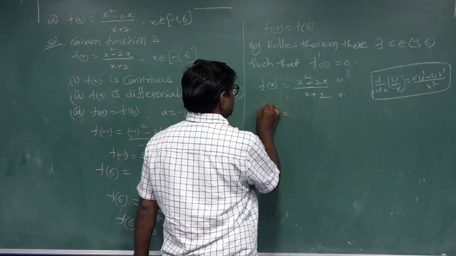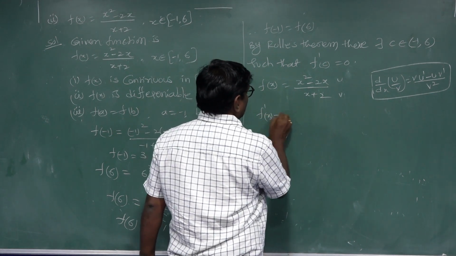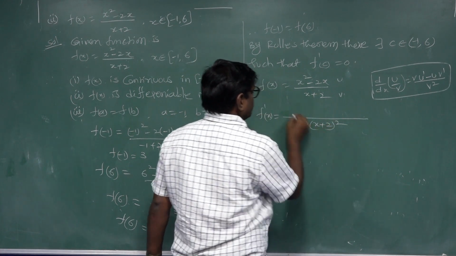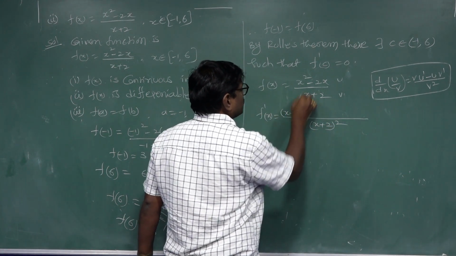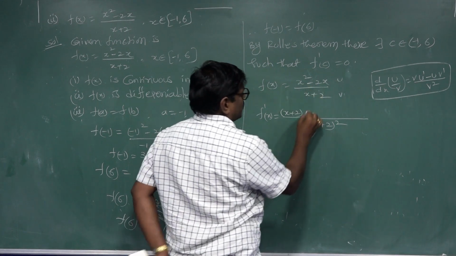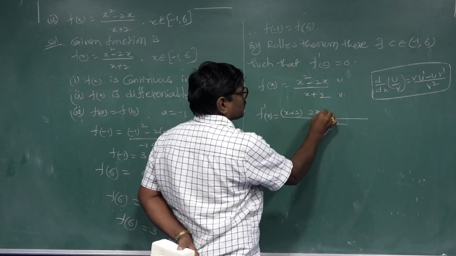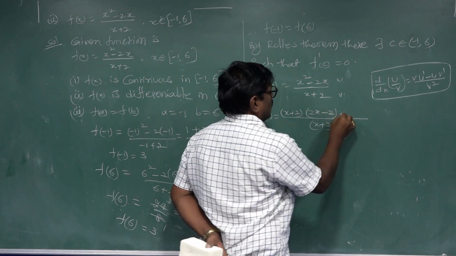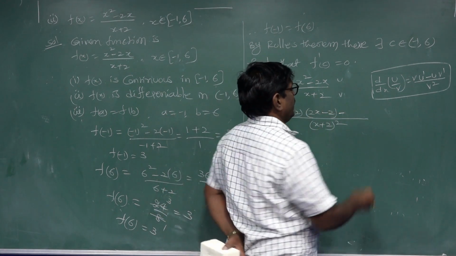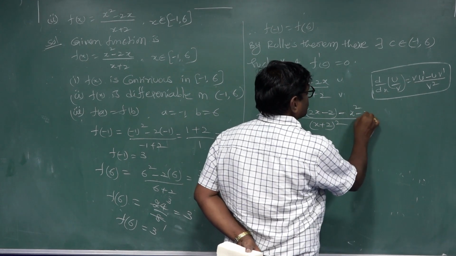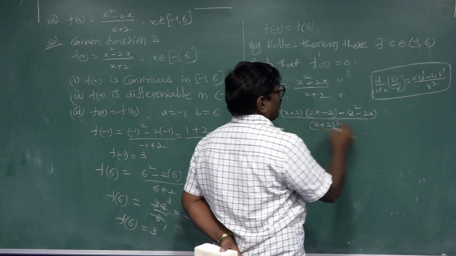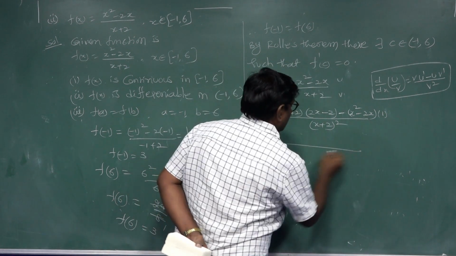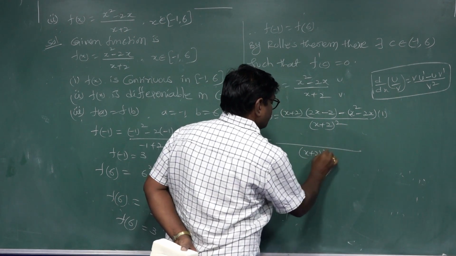So f dash x equal to (x plus 2) into the derivative of x square minus 2x, which is 2x minus 2, minus (x square minus 2x) into the derivative of x plus 2, which is 1, all by (x plus 2) whole square.